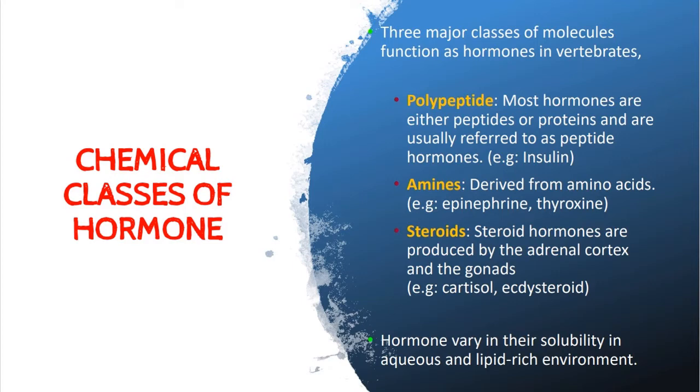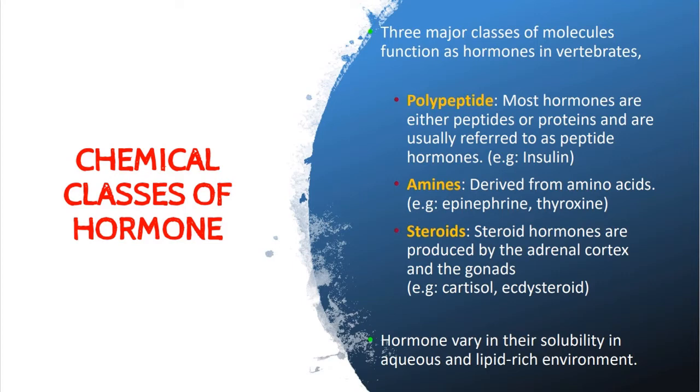Hormones can be divided into three major classes, which are polypeptide, amines, and steroid. And all these three classes vary in their solubility. Some are soluble in water, or aqueous, meanwhile others may have higher solubility in lipid-rich environments.